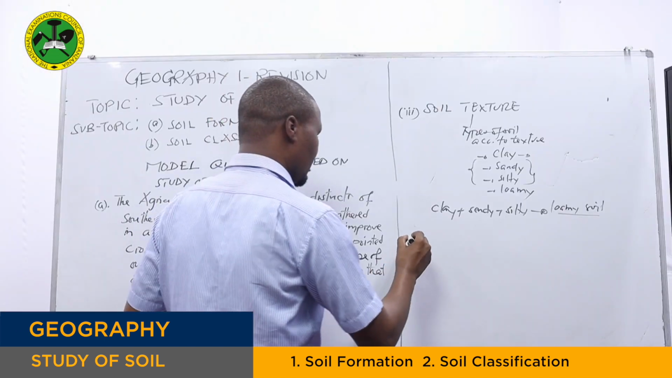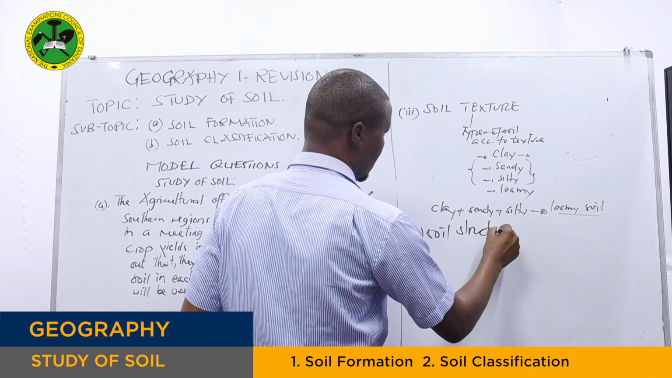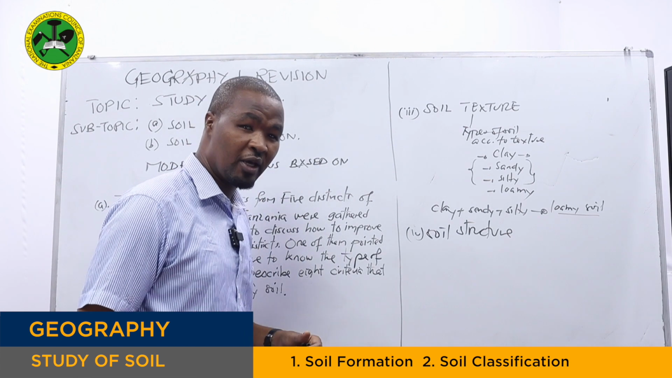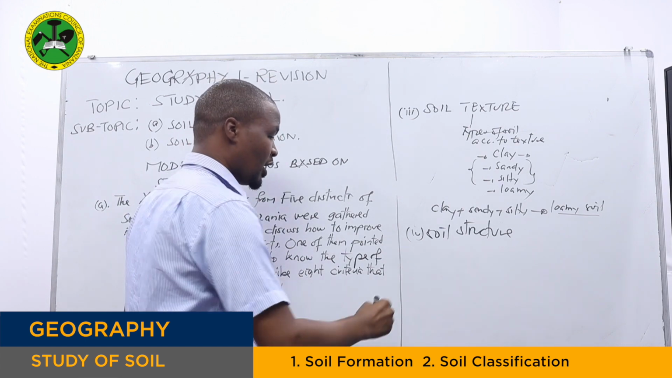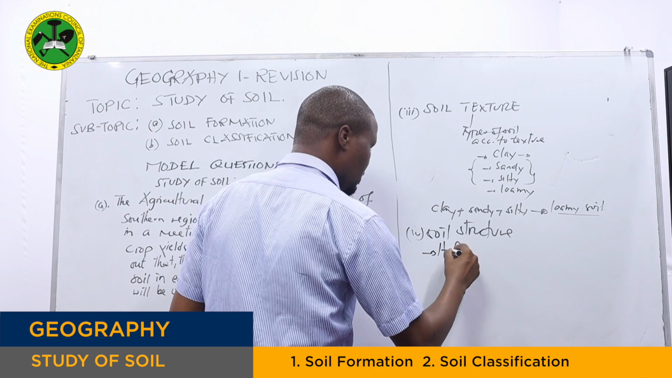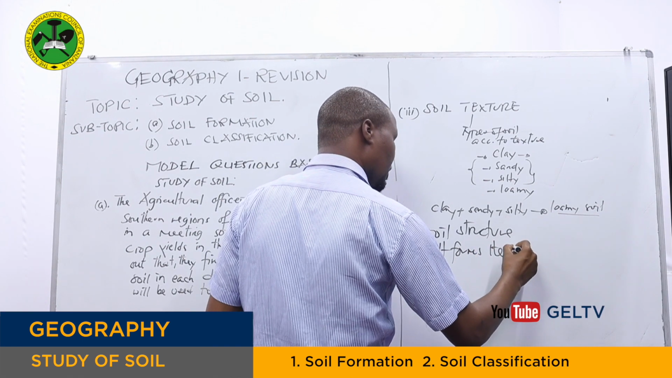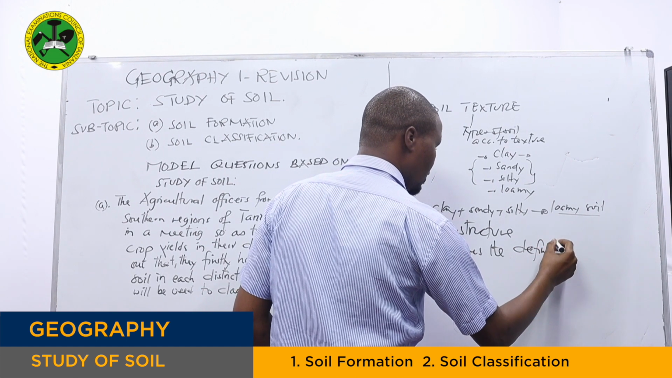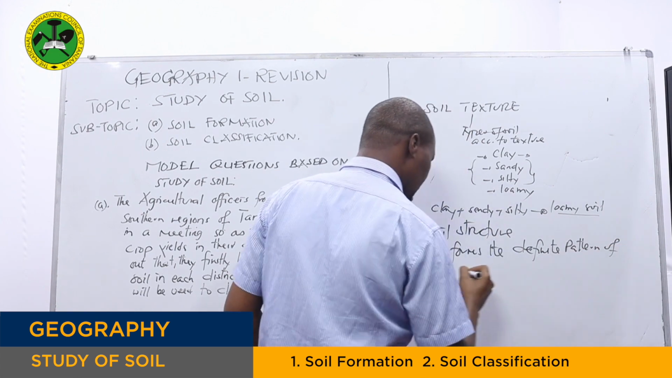Then from there we have soil structure. Soil structure refers to the arrangement of the soil particles which form a definite pattern of the soil grains within the soil body. Soil structure refers to the definite pattern of the soil arrangement.